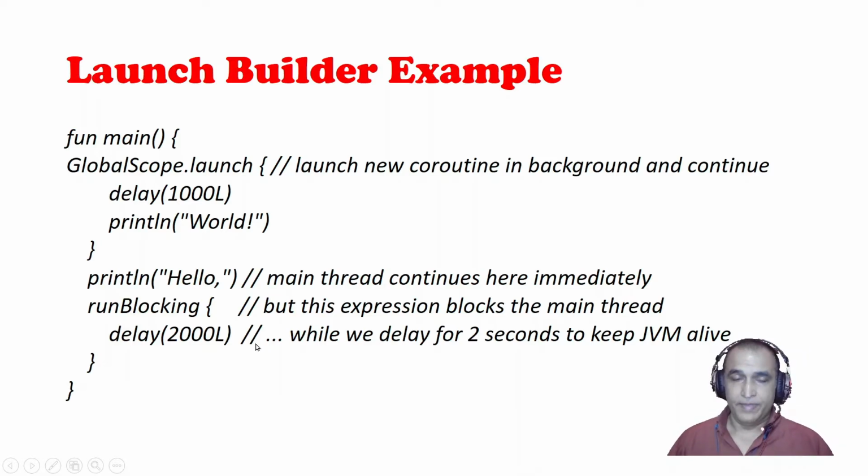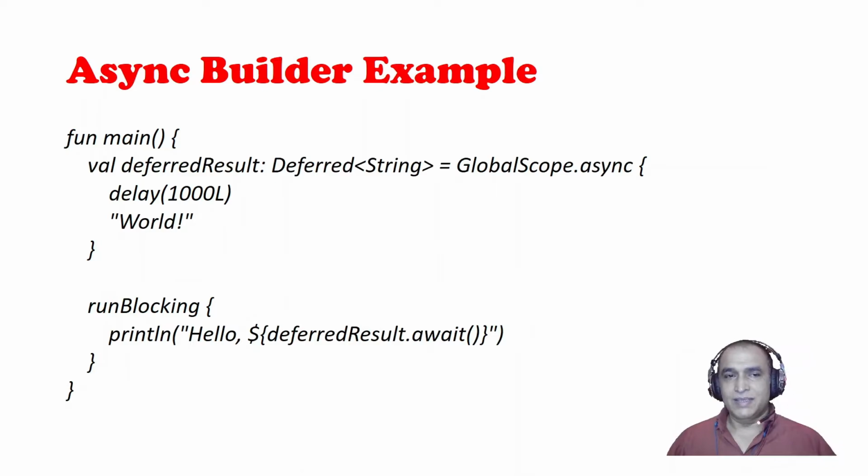Now async is also there. We can execute it like this, GlobalScope.async, and the same program we can run here, but you see it will return the value also, as a Deferred of String type result. It will display world, and we can display hello, and deferredResult.await. This await function will wait until its execution is finished.